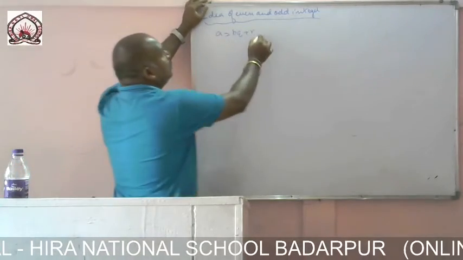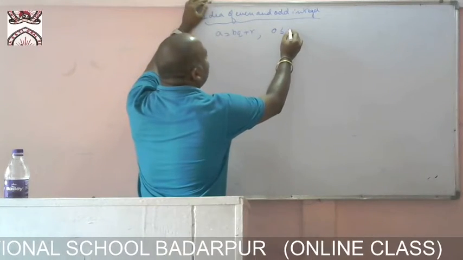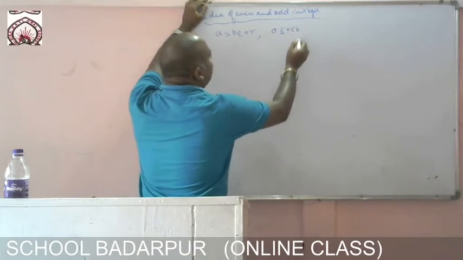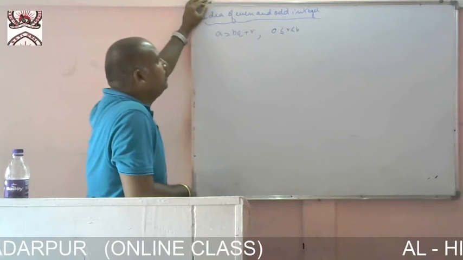And what is the condition on r? r is greater than or equal to 0 and smaller than b.